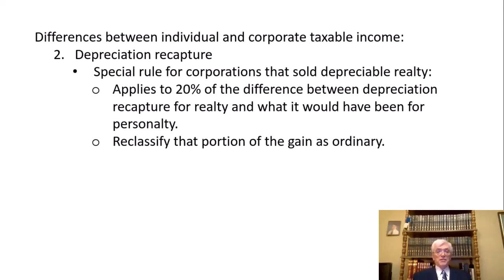Then the next question is, well, why do I care? Well, you have a 21% tax rate for capital gains and ordinary gains. The only thing it's going to help you with is if you have capital losses. Then anything that's treated as a capital gain, including a Section 1231 gain, can be used to offset your capital loss. Other than that, capital gains don't do you any good at all at the corporate level.